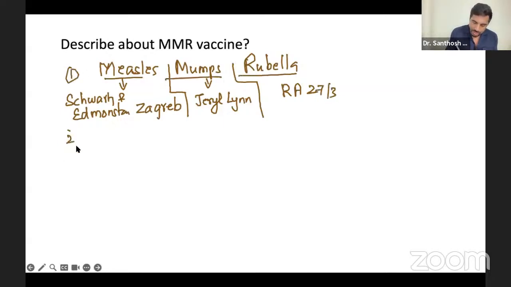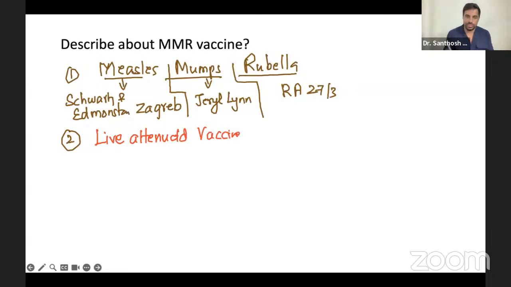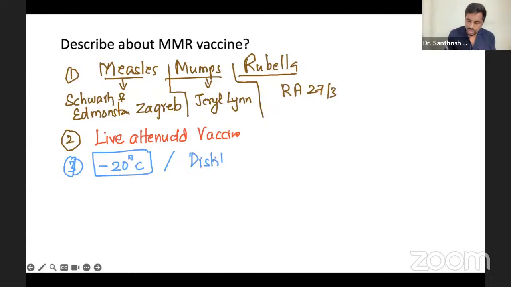First point. Second point, they are all what kind of vaccine? It's a live attenuated vaccine. Basically, it's a live vaccine, so you'll be careful. A few doses is enough. This is a very unstable vaccine, so you keep it at -20°C, mandatory. Okay, and then how do you reconstitute? Use distilled water for reconstitution.